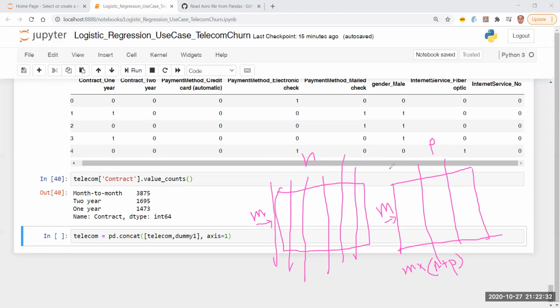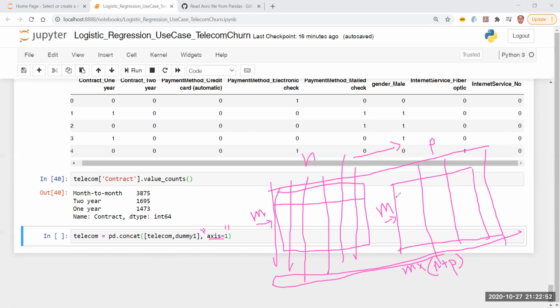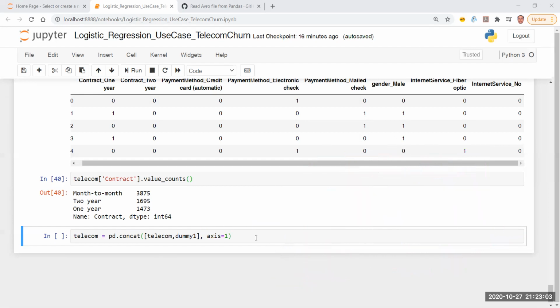Concatenation simply means I'm going to add it at the end. Now, how is that defined by this axis? If axis is equal to 1, it means I'm going to concatenate by means of the columns. So if I have 5 columns over here, simply concatenate these 3 columns at the tail of these 5 columns. That is the meaning of the concatenation function.